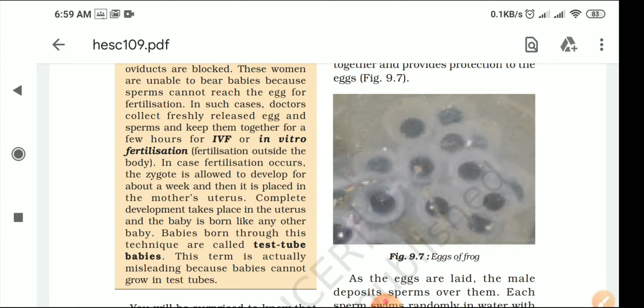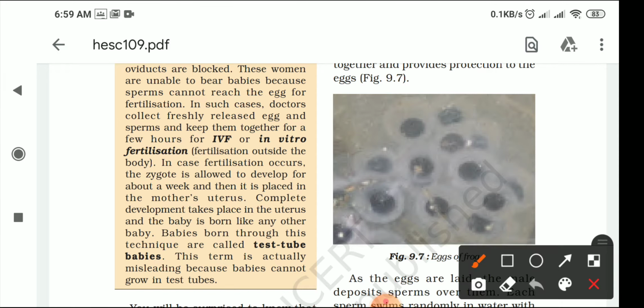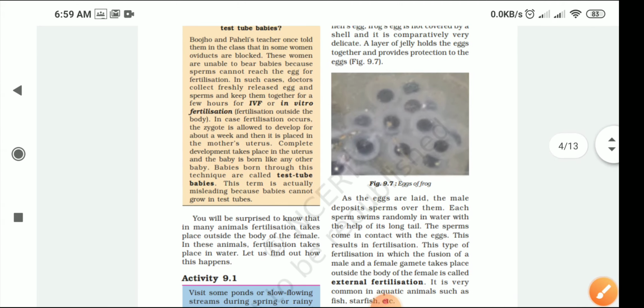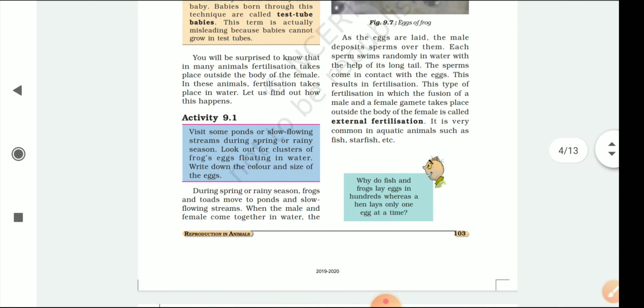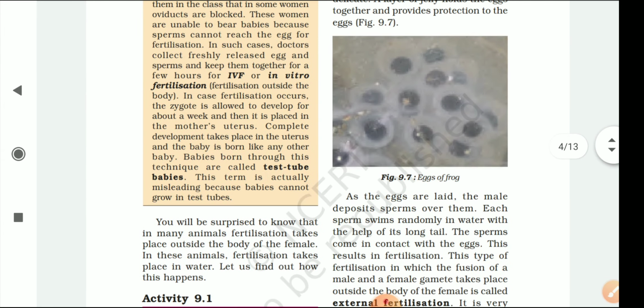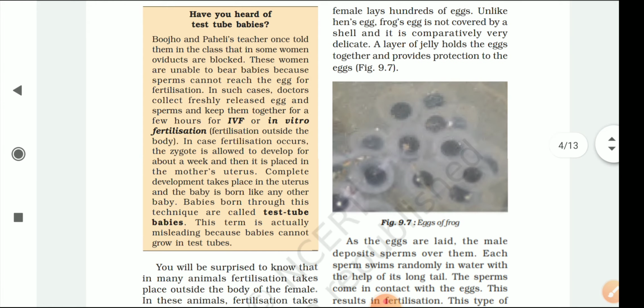Okay, now when you see this picture, you can see some eggs are there. Now what are these eggs? This picture is about internal and external fertilization. Now what is internal and external fertilization? See, as I told you, in most animals the fertilization takes place internally.